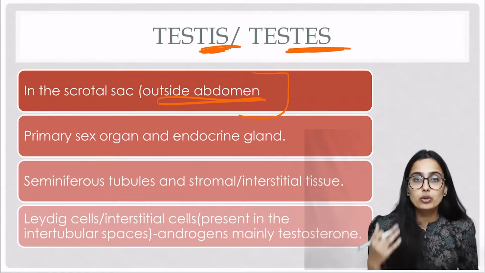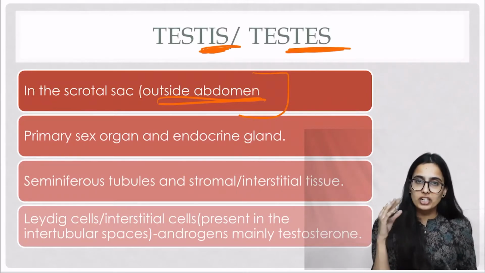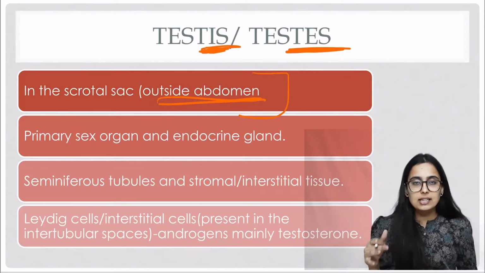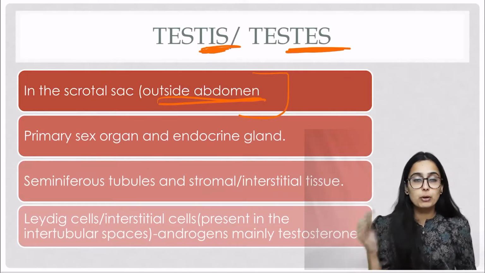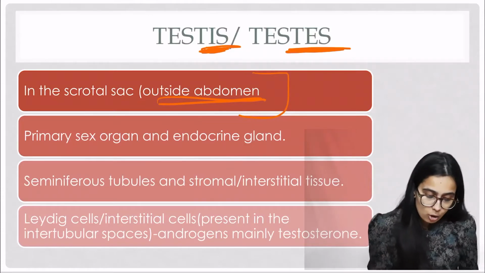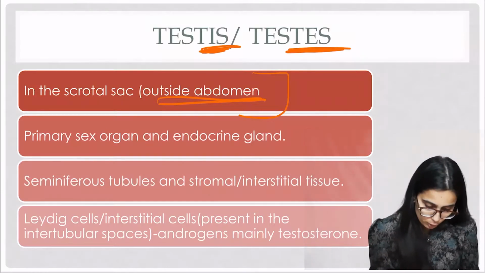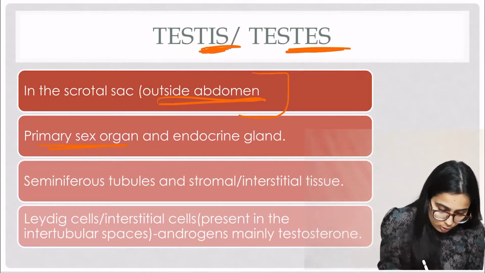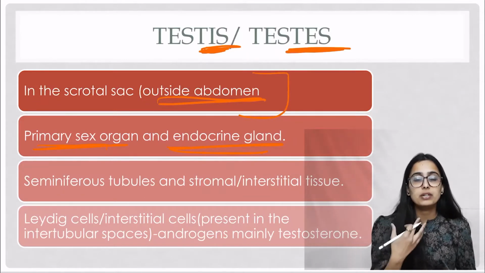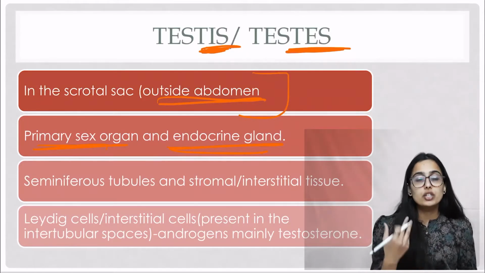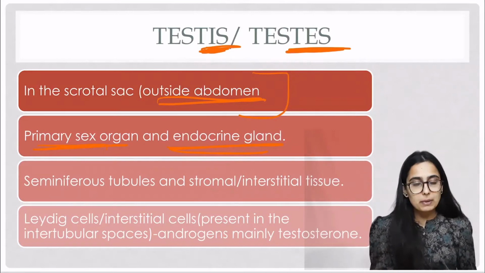And why is it important? क्योंकि scrotal sac का जो temperature है, it is 2 degree lower than that of the abdomen, and this lower temperature is required for spermatogenesis, that is formation of sperm. Okay, so because of that, testes are located in the scrotal sac, that is outside abdomen. Okay, and it is a primary sex organ, and along with that it is also endocrine gland. So primary sex organ means it will be producing the sex cells, which are the sperms, and along with that it is also endocrine gland because it will be producing hormones.